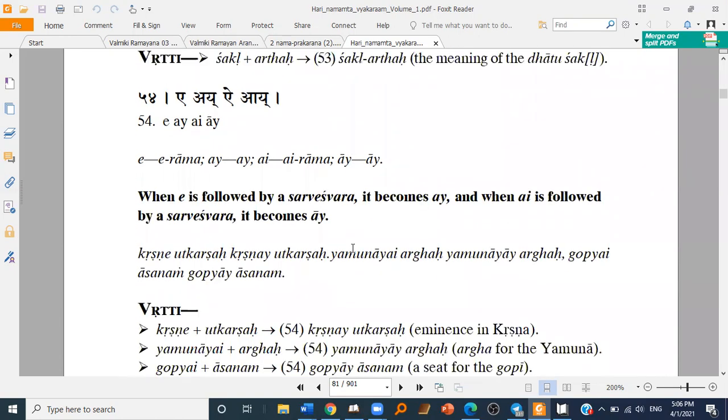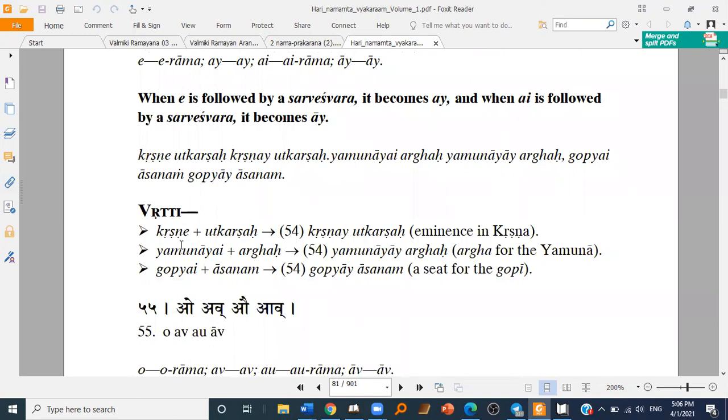So now I. When A is followed by a Sarveshwara, it becomes I, and when I is followed by a Sarveshwara, it becomes I. For example, Krishne Yukta Utkarshaha, so A changes to I and it becomes Krishna Yutkarshaha.